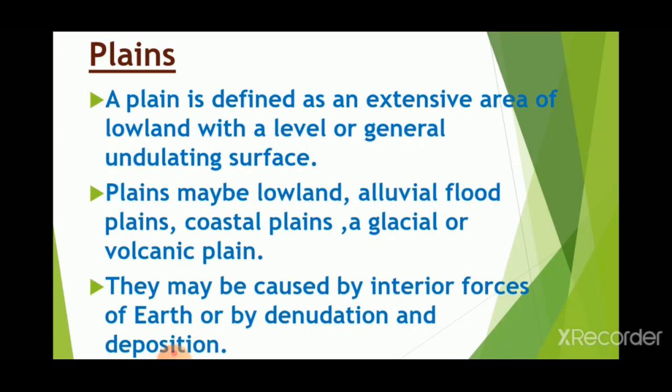A plain is defined as an extensive area of lowland with a level or generally undulating surface. So a plain we can call a lowland or a flatland, and it can also have an undulating surface. What does undulating surface mean? It has small ups and downs. That means a plain doesn't mean a land which is flat throughout, or looks like a tabletop. It is not like that. There are ups and downs.